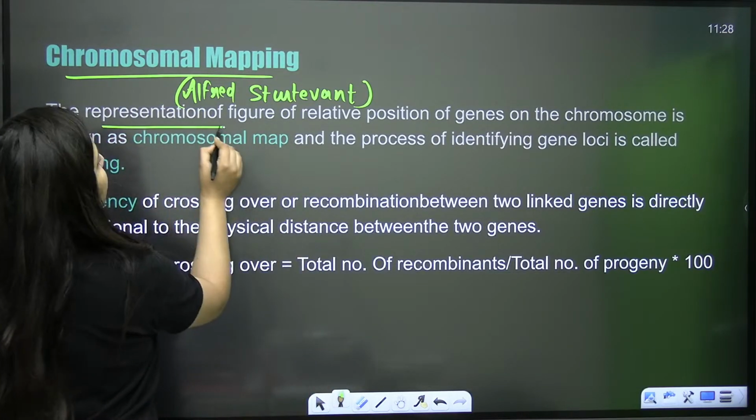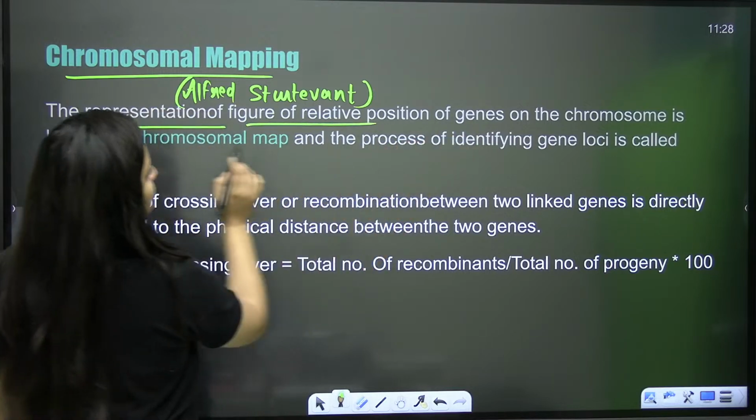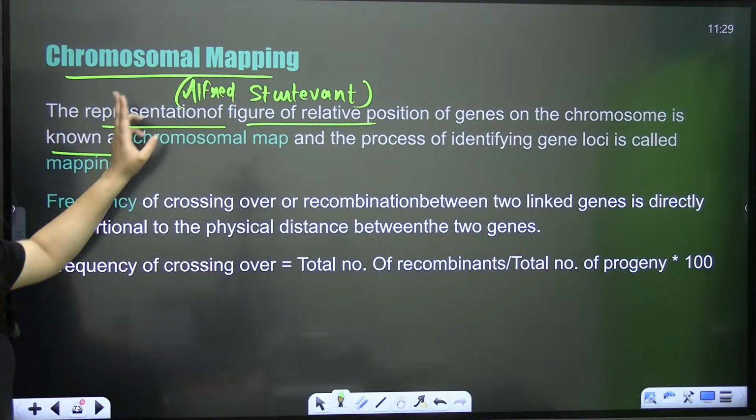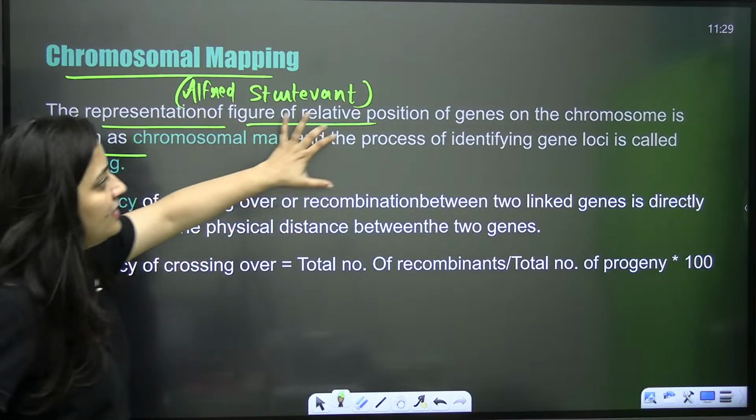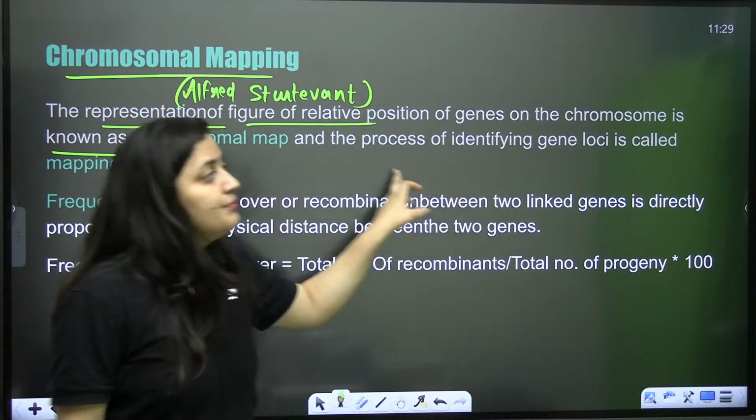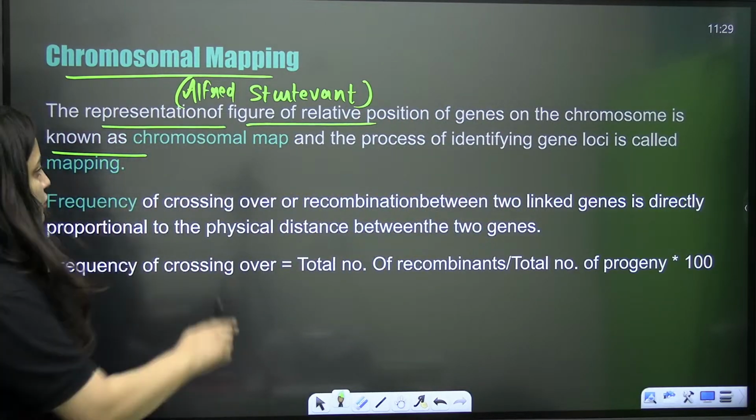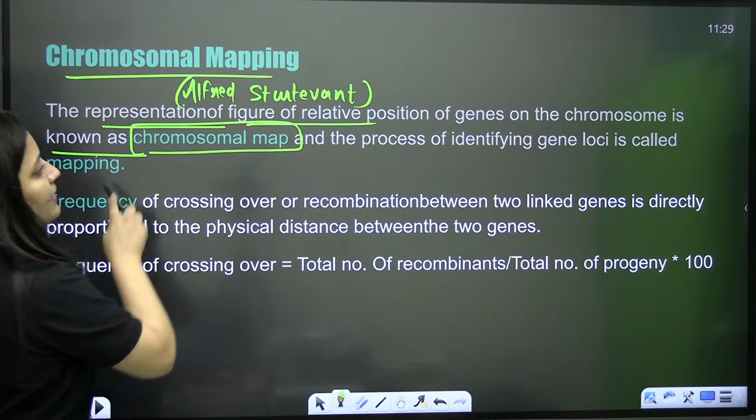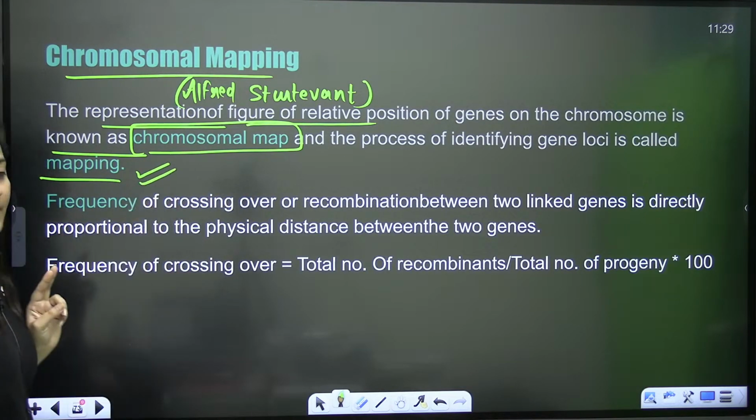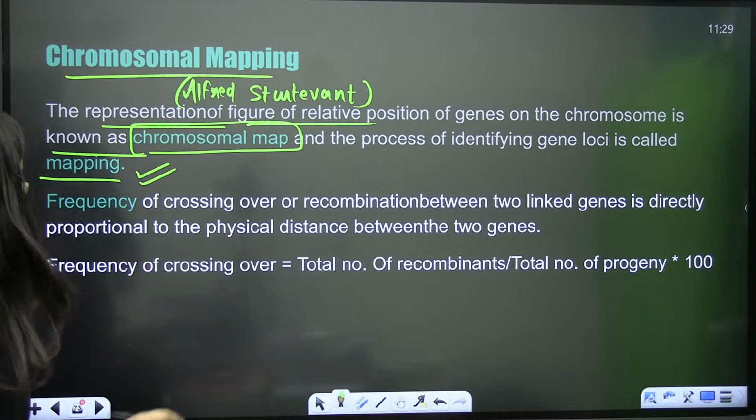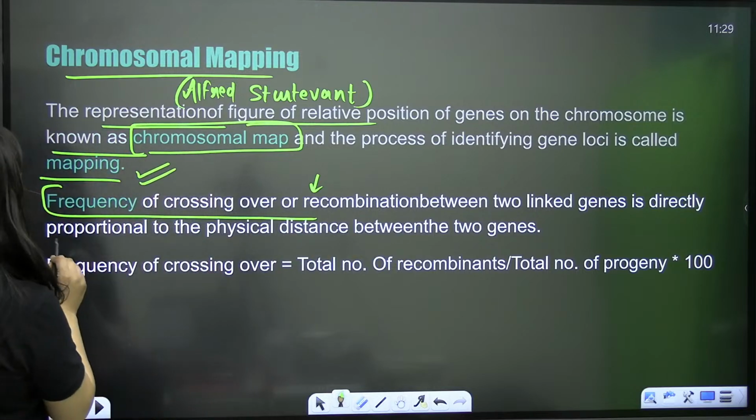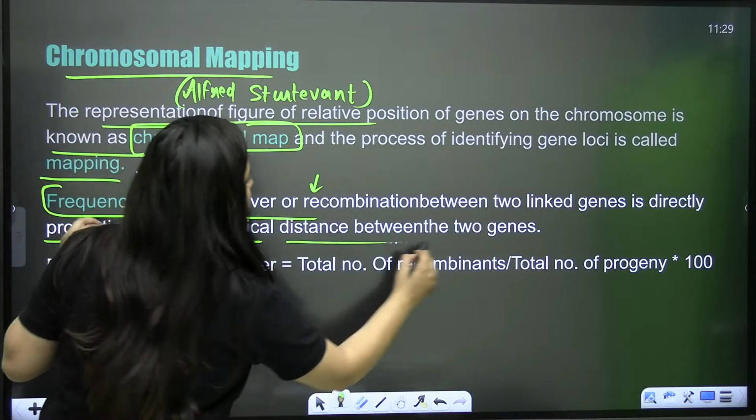The representation of the relative position of genes on the chromosome is the chromosomal map, and the process of identifying gene loci is chromosomal mapping. The frequency of crossing over or recombination between two linked genes is directly proportional to the physical distance.